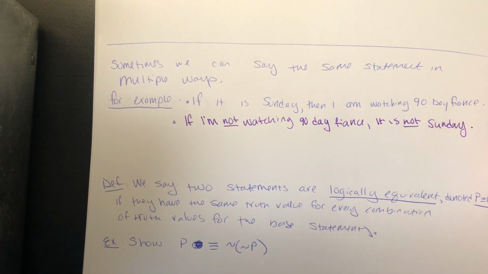We would say that these two statements are logically equivalent to each other. They're asserting the same thing. As long as it's Sunday, I'm watching 90 Day Fiancé, and so if I'm not watching 90 Day Fiancé, it couldn't possibly be Sunday. This is like the third warm-up problem in section 5.1, where I told Dennis that if you get a 90 on the final, then you'll get an A for the semester. If you didn't get an A for the semester, then you must not have gotten a 90 on the final. These are two different ways of saying the same thing, so we would call these statements logically equivalent.